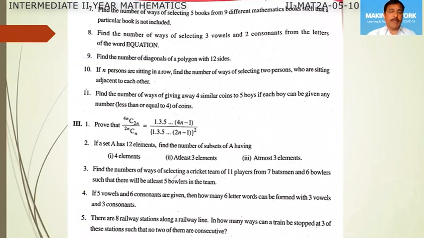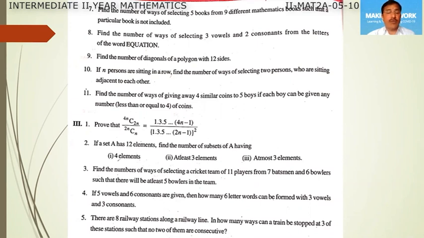Now we will take up another problem, the third bit, second problem. If a set A has 12 elements, find the number of subsets of A having: question number 1, 4 elements; question number 2, at least 3 elements; question number 3, at most 3 elements. So here, from a set A which contains 12 elements, the subsets of A. Every subset of A is nothing but a combination that can be made by taking some elements of A. Now, what kind of combinations are you asking?